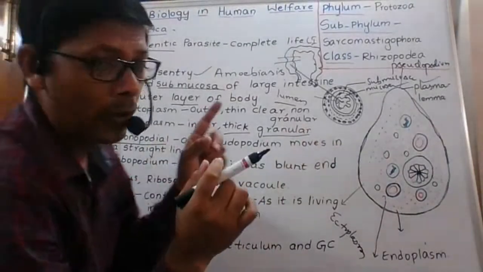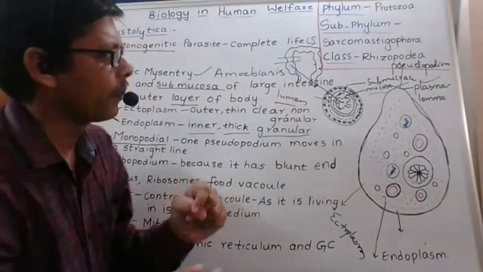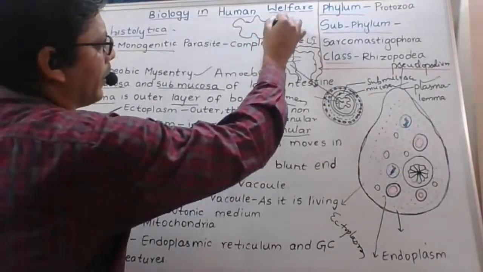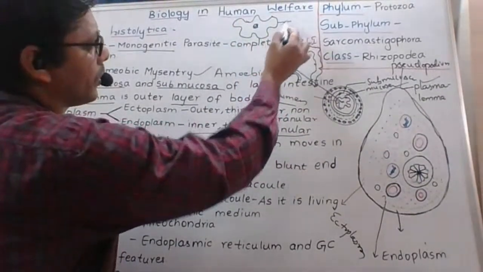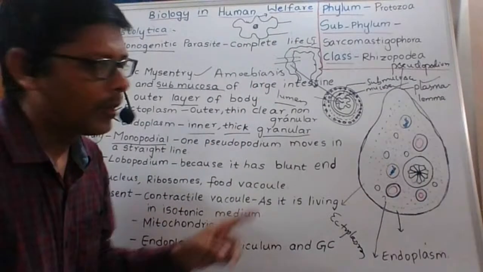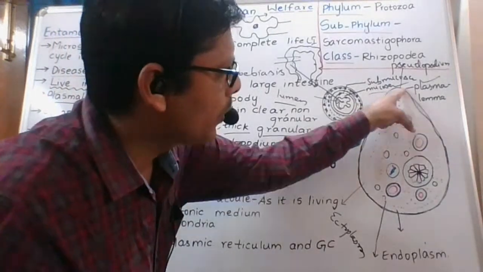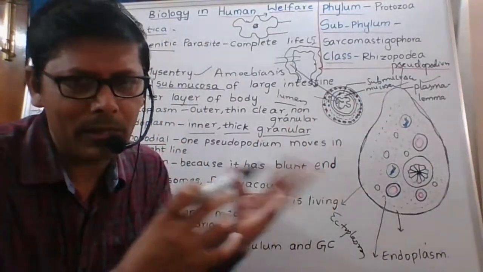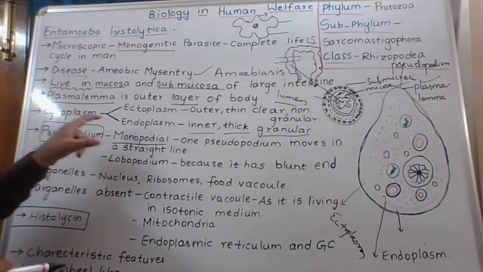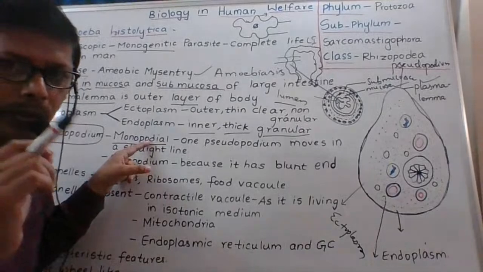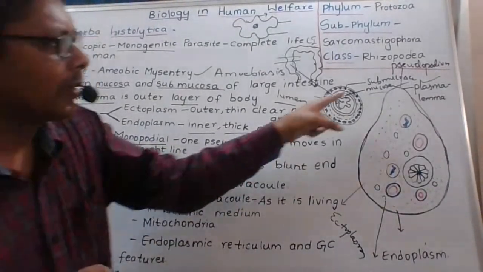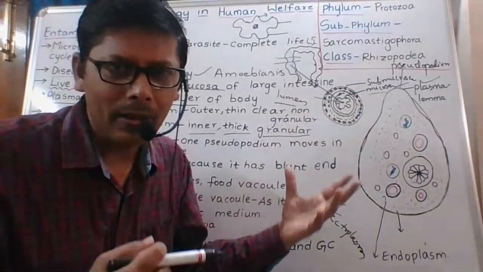It is called monopodial because there is only one pseudopodium. If you take amoeba, this is one pseudopodium, this is another, many are there. But here only one pseudopodium is present, and that too develops on the anterior side.